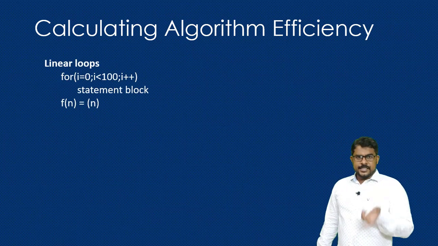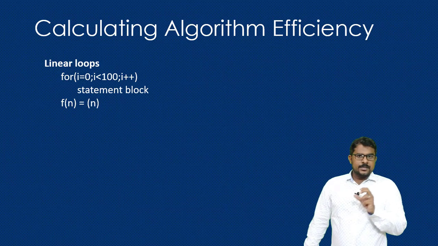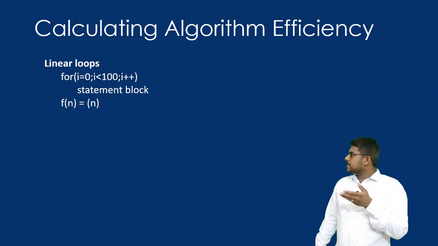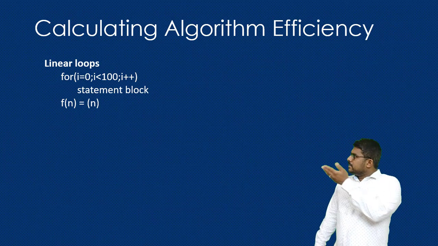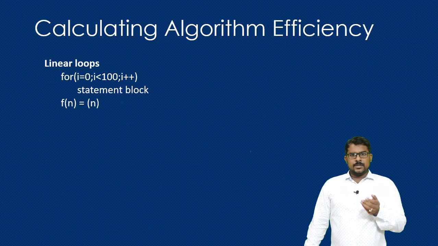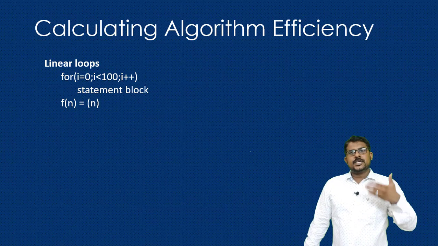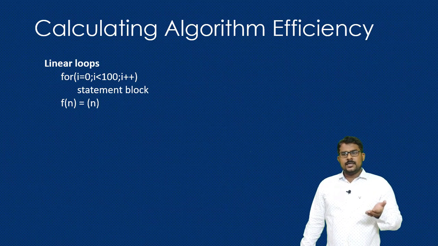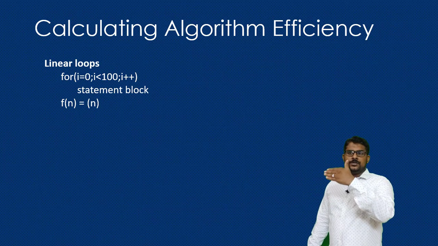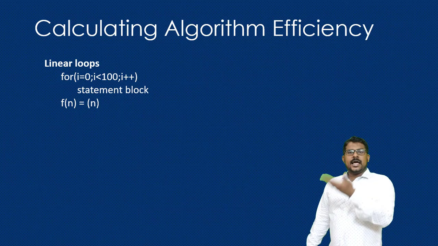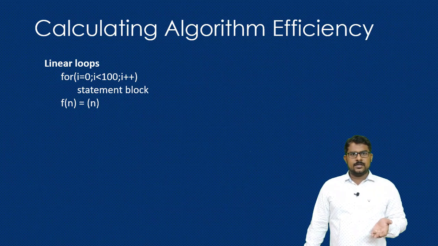The first one is the linear loop. If you take this particular program segment, the loop is repeated 1000 times, and each time the value of i is incremented by 1. So the program block will be executed 1000 times. It means that f(n) is nothing but n. The i value has to be repeated n times, where n is here 1000. So this is the linear loop.